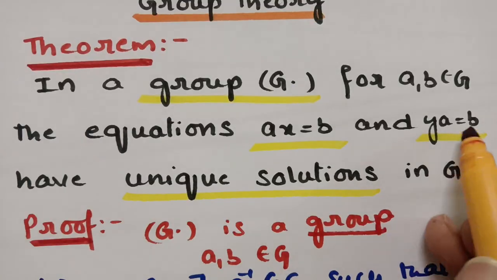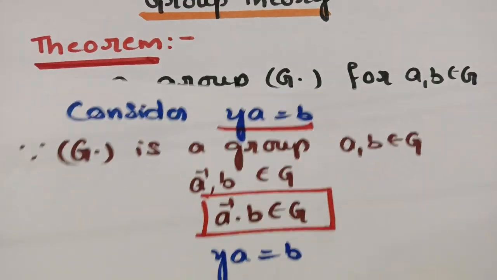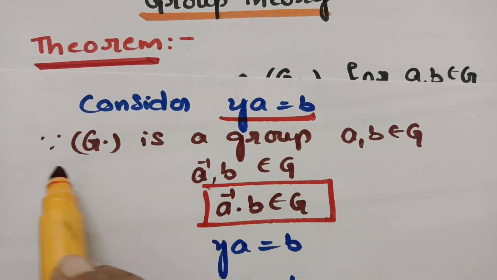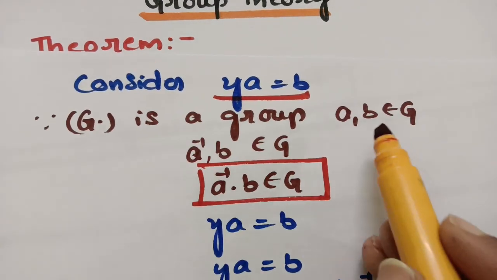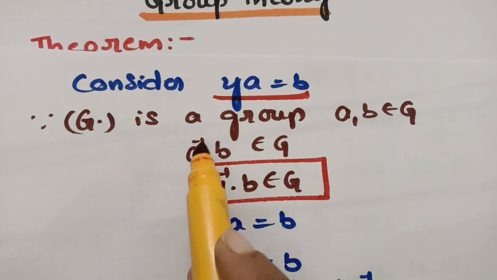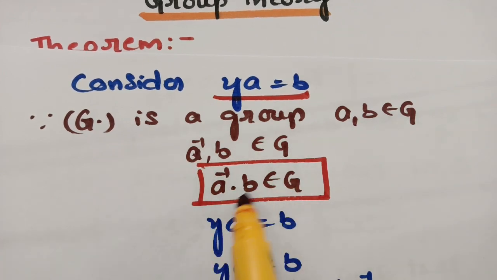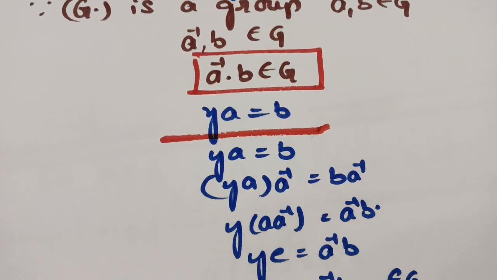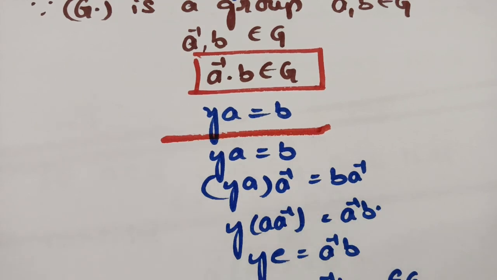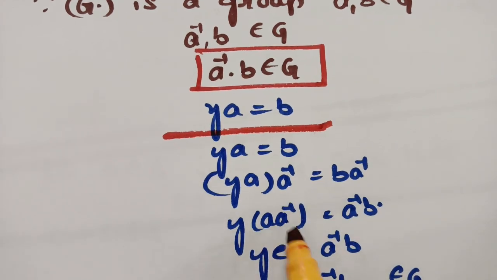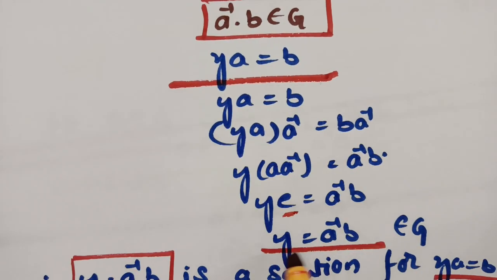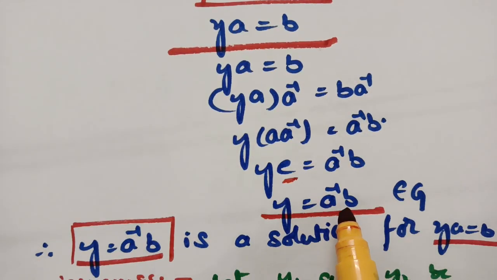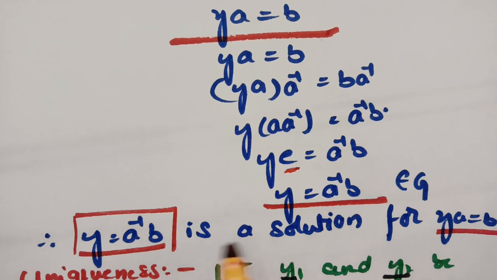And the second question here is ya is equal to b. So here ya is equal to b, as you know that G dot is a group and a comma b belongs to G, and a inverse b also belongs to G, and according to the closure law a inverse into b belongs to G. And if I consider this equation ya is equal to b, if I multiply a inverse on both sides, here a inverse is nothing but the identity element, and y is equal to a inverse into b, it is the solution. Therefore y value is equal to a inverse b is the solution for the equation ya is equal to b.